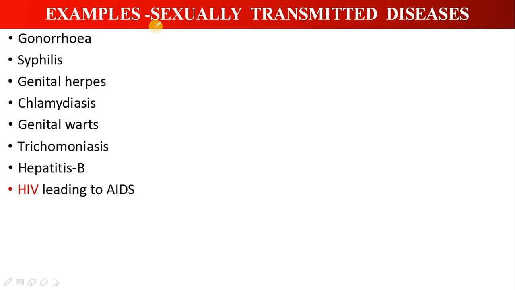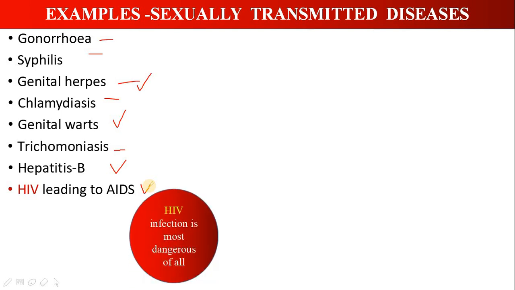So these are some of the examples of sexually transmitted diseases. Out of these, gonorrhea, syphilis, and chlamydiasis are all bacterial infections. Trichomoniasis is a parasitic protozoan infection, and genital herpes and genital warts are viral infections. Hepatitis B and HIV are also viral infections. HIV infection is the most dangerous of all, as it has absolutely no cure.